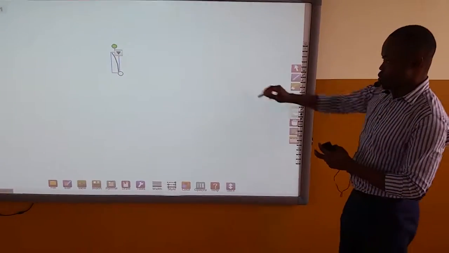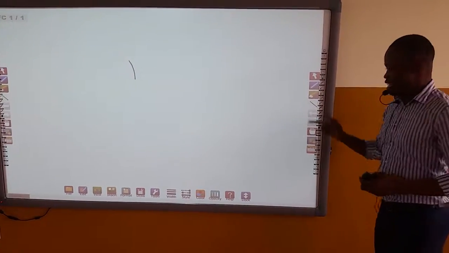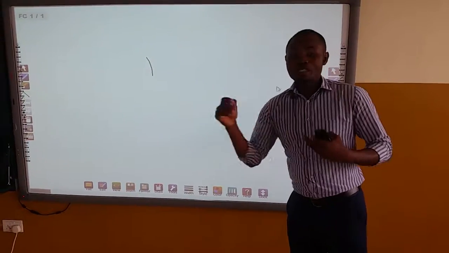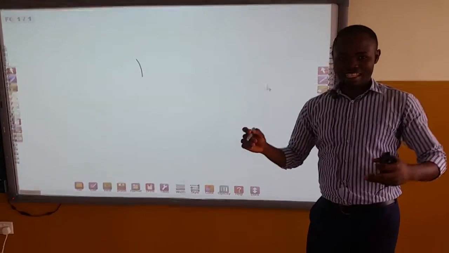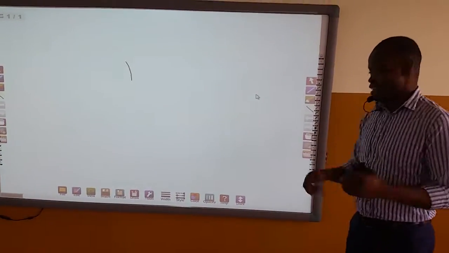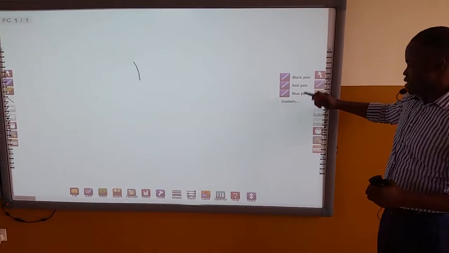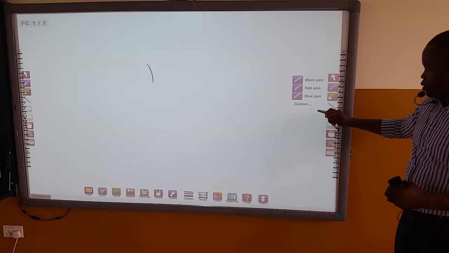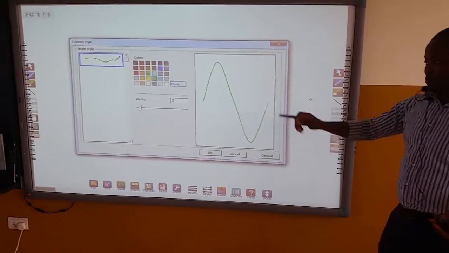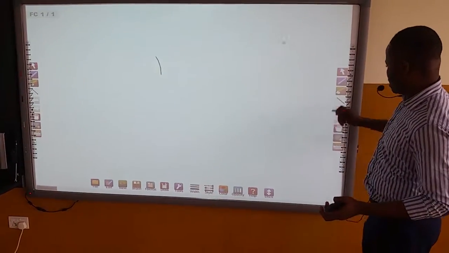The next tool we want to work with is the pen tool. Now with the pen tool, what it does is that we use the pen for writing. It works the same way as the normal pen that we have. Now when you click on that, it comes with a black, a red, and a blue. In fact, if you want to choose other colors, you just have to click on custom and all colors will be displayed.